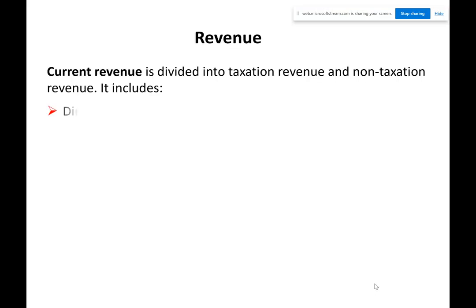All right. So this first one is revenue. Where do you get money from? The government has to get money in, and it spends money. So number one, where do you get money from?